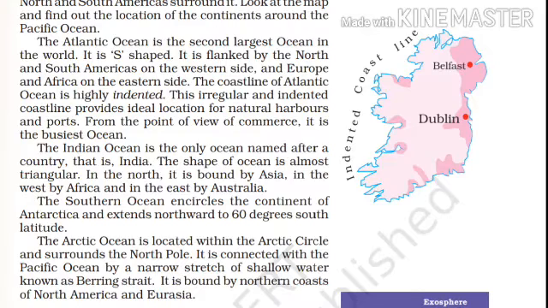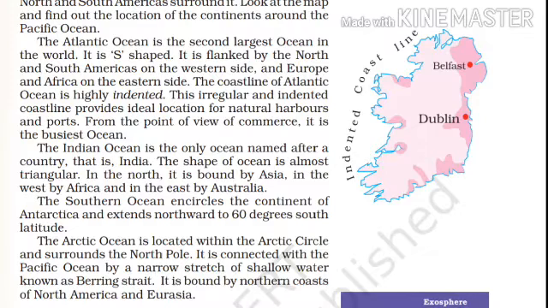Now we come to know about the Arctic Ocean. The Arctic Ocean is located within the Arctic Circle and surrounds the North Pole.